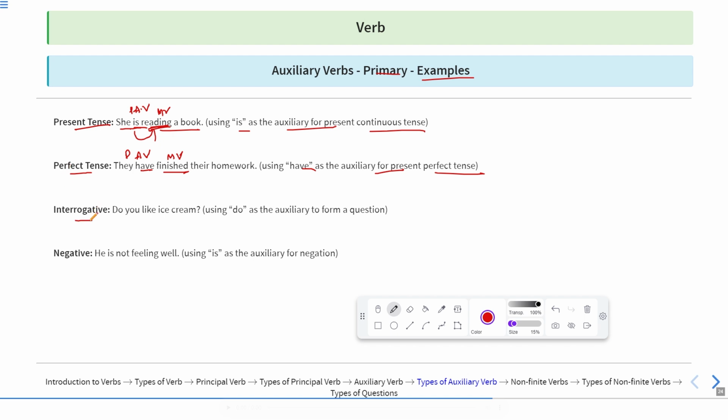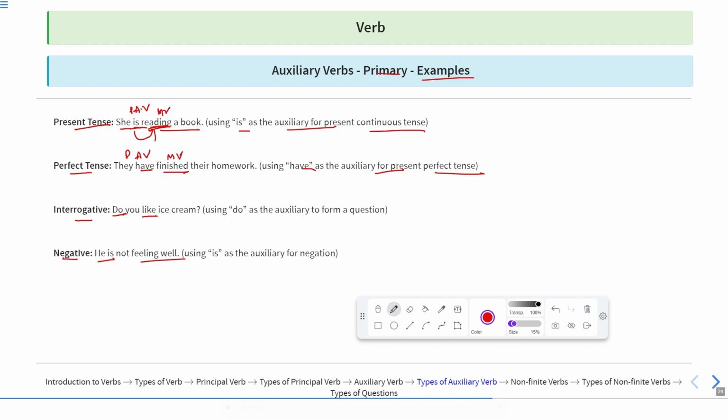Interrogative, it means when the sentences are questions. "Do you like ice cream?" So do is the primary auxiliary verb, which is supporting the verb like and making it a question. Do is the auxiliary to form a question.